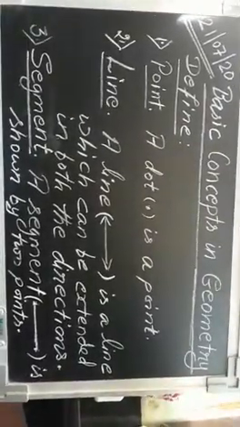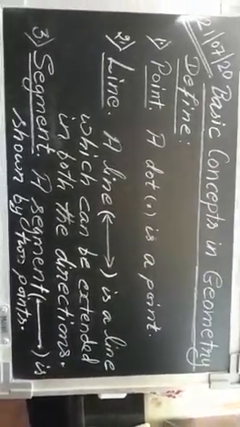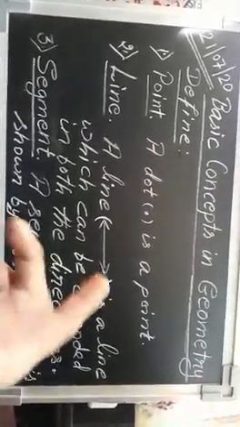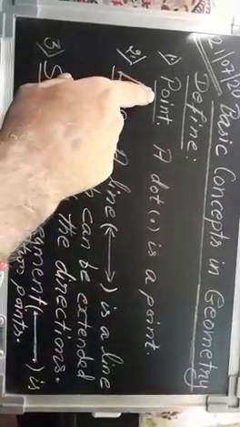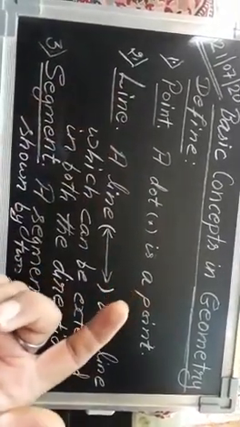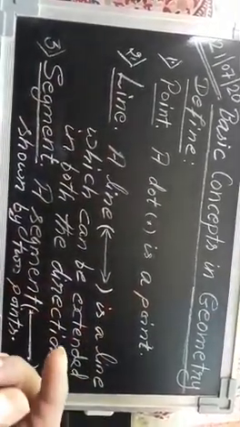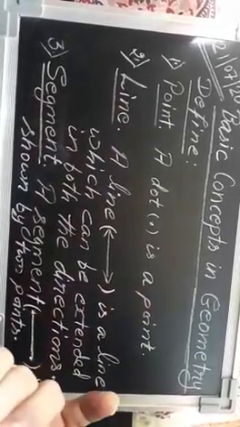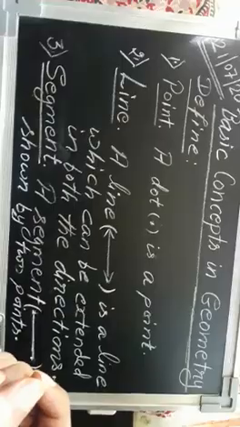So the first thing, suppose anybody asks what is a point, you can see here point. Just a simple thing that comes to mind is we can say it is a point, right?